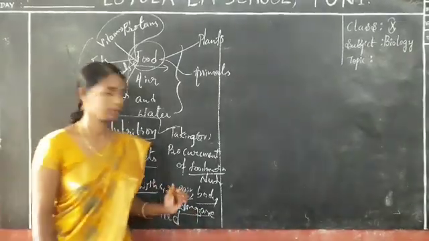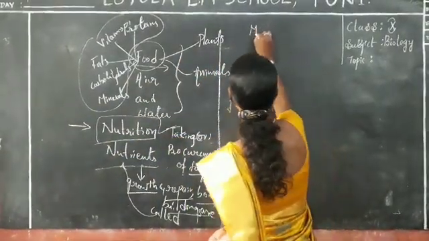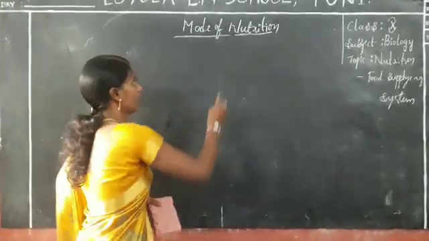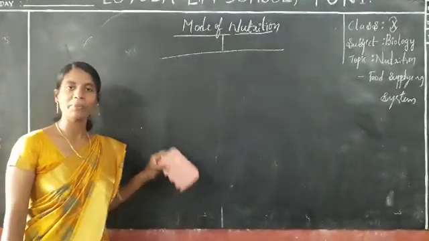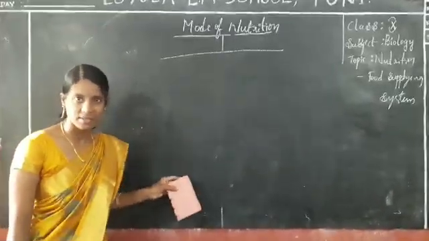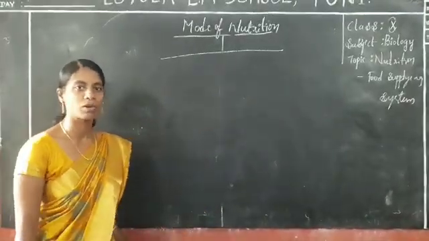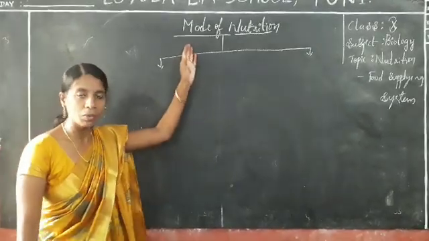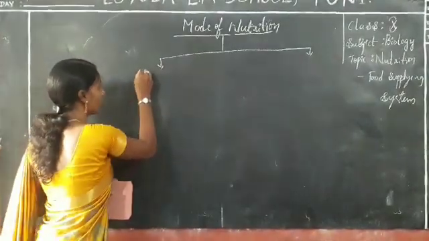Let us know about the mode of nutrition. I already told you nutrition is different for each and every organism: it differs from cell to cell as well as from organism to organism. So let us go to the topic of mode of nutrition, how nutrition happens in different ways.